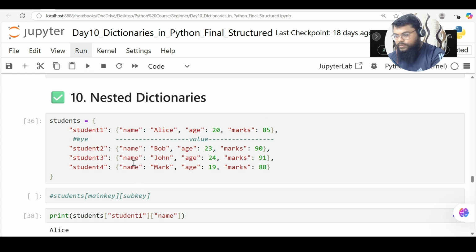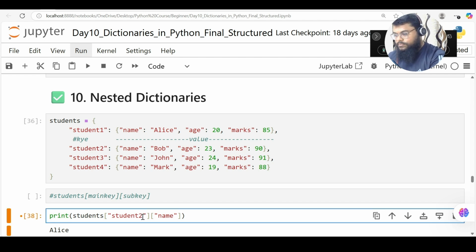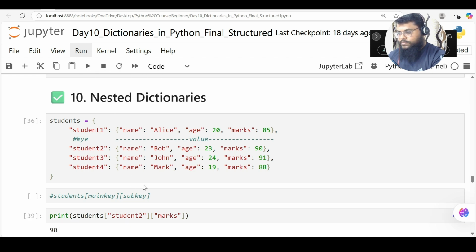Okay, so same way I'm saying, I will say I want student two's marks. Then I can get student two marks. So what is student two marks? 90. So that is how I can access nested dictionary through supplying main key and sub key in the variable.